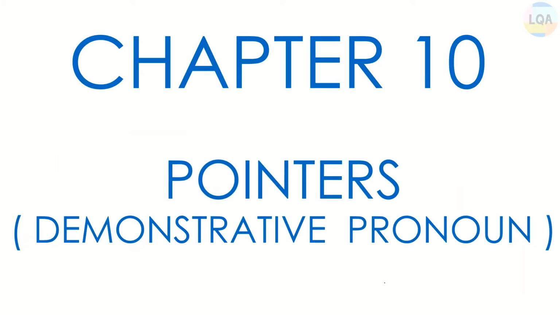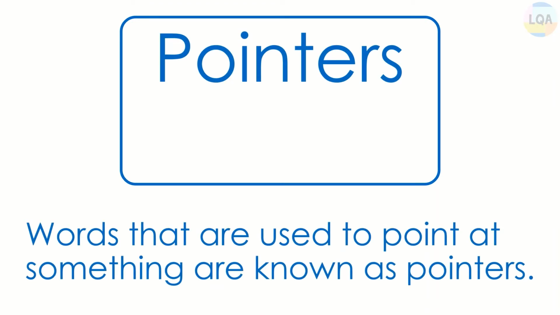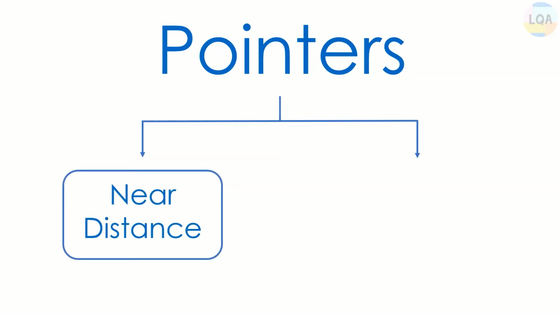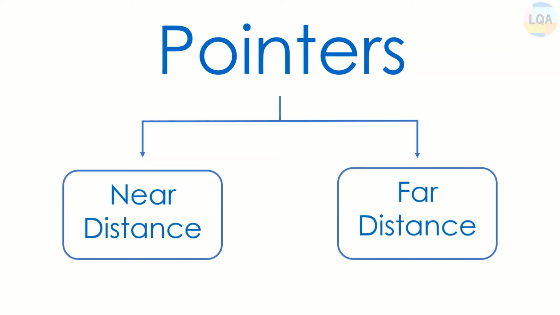Bismillah, we are going to start our 10th chapter, Pointers, which is also known as demonstrative pronoun. Words that are used to point at something are known as pointers. In Arabic, Ismul Ishara. Pointers are of two types. First one are used for near distance and second one are used for far distance.